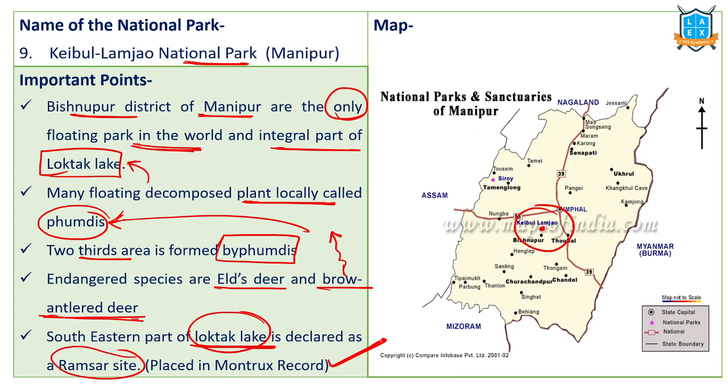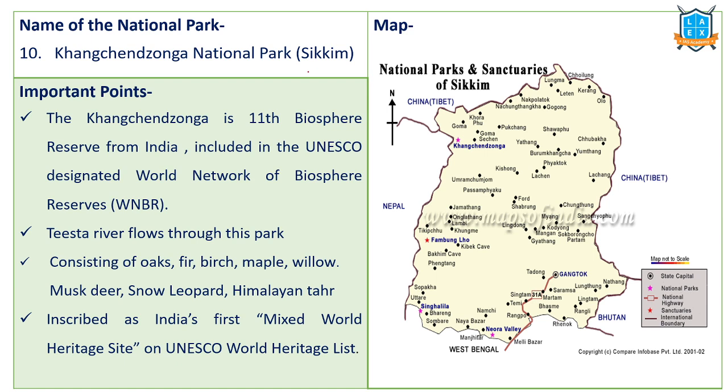In India, there are only two sites which are added as part of the Montreux record. One is this Loktak Lake. There's another one in Rajasthan, Keoladeo National Park. Right? Keibul Lamjao, Manipur. The next important national park is Kanchenjunga National Park.